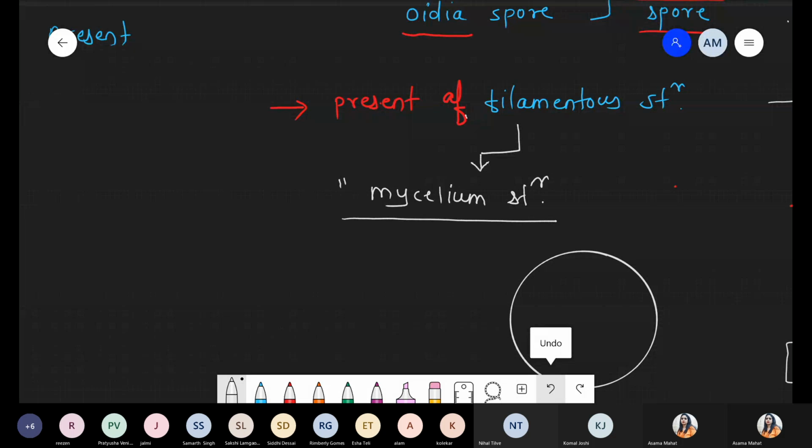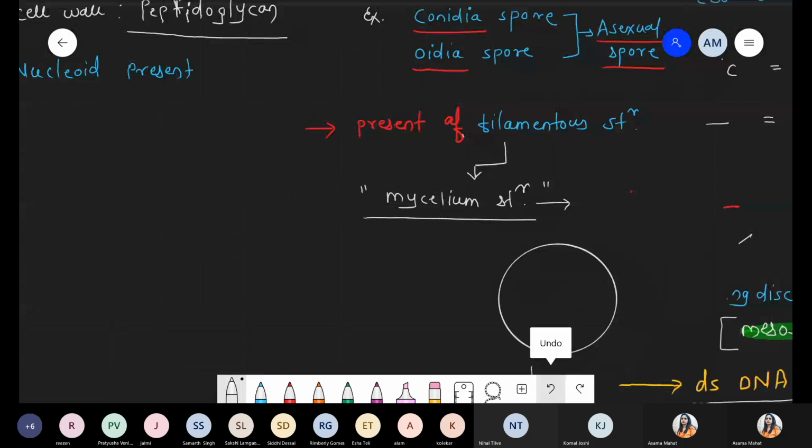Have you seen a mushroom? When you uproot the mushroom from the soil, at the bottom there is a root-like structure. It is not a root, it is a fiber-like, network-like structure. That structure is called the mycelium. Mycelium is mostly associated with the structure of fungi. But actinomycetes have a branched, filamentous structure, and that filamentous structure is simply called the mycelium.